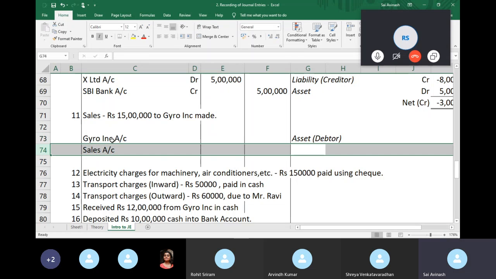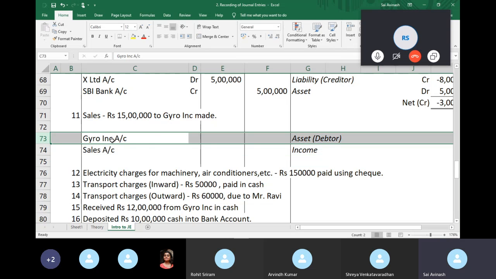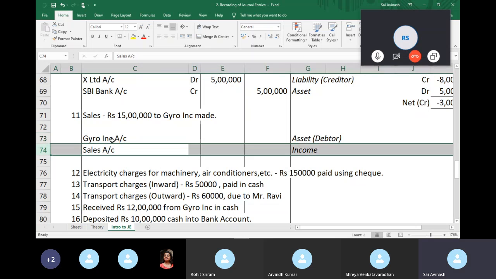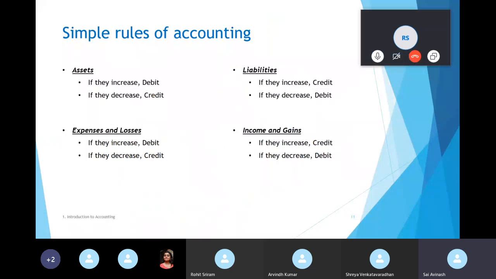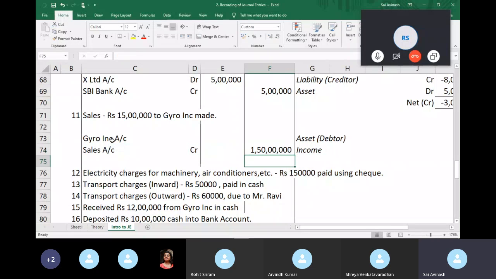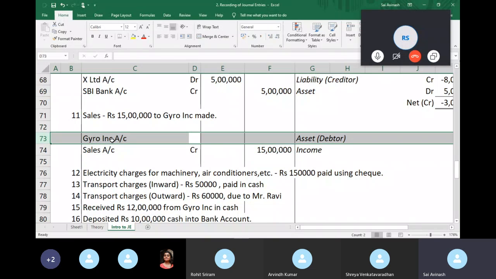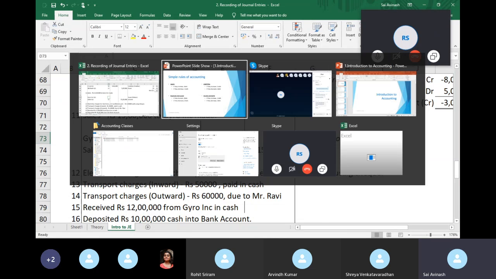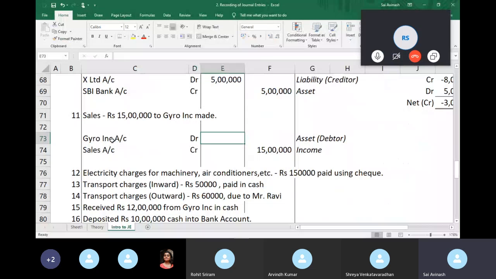Sales, as we know, is an income. When I'm making a sale, I get income. Before I didn't have anything. Now I have 15 lakhs income. When my income increases, you credit. So the sales account is my income, which increases, so you credit with 15 lakhs. And my customer: yesterday he didn't have to pay me. Today, because I made a sale, Gyro Incorporated owes me 15 lakhs. So when an asset increases, you debit the asset, 15 lakhs.